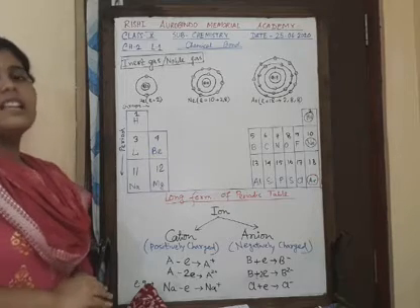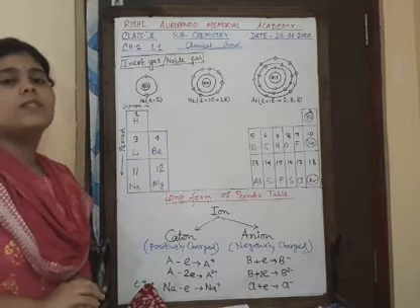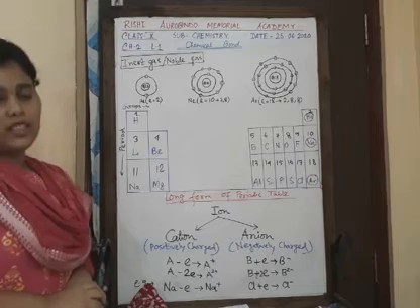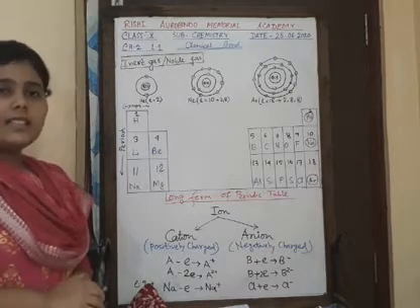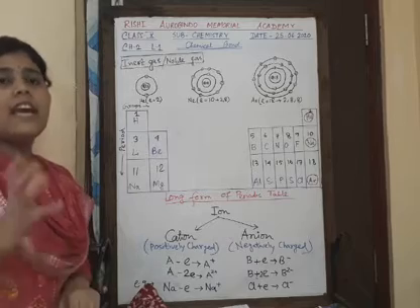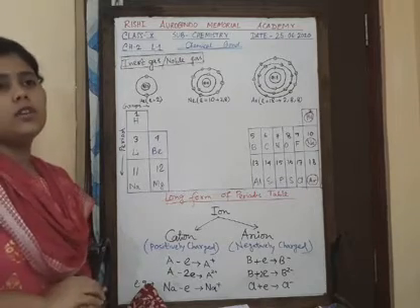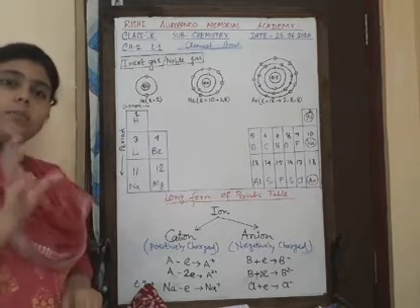Hello students, this is your first tutorial video of chapter 2, that is chemical bond. So what is chemical bond? Chemical bond is basically a force of attraction that holds two different types of atoms in a molecule.